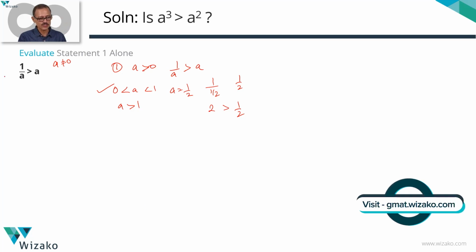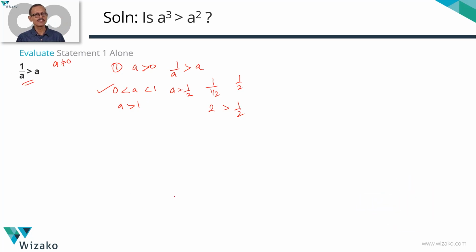If this information is true, I know that a lies between 0 and 1. Let me check out whether this condition will hold good for a greater than 1 as well. If a is greater than 1, let's go with a is equal to 2. 1 by a is half. A is equal to 2. 1 by a is not greater than a. So for values of a greater than 1, this condition is not satisfied. So what we have here is that if a is positive and 1 by a is greater than a, that will hold good only when a lies between 0 and 1.